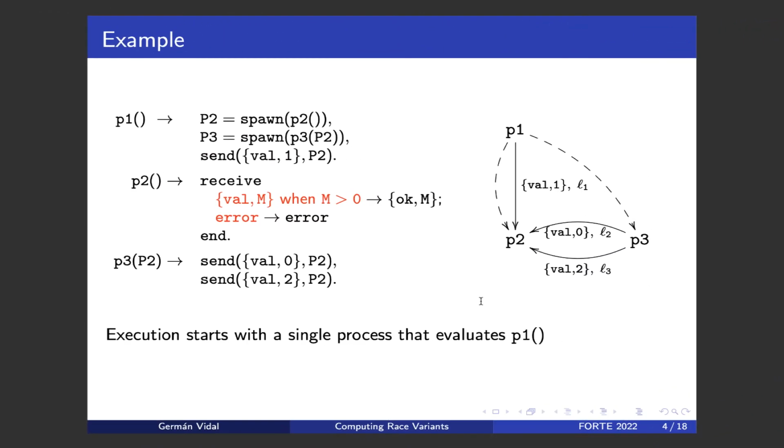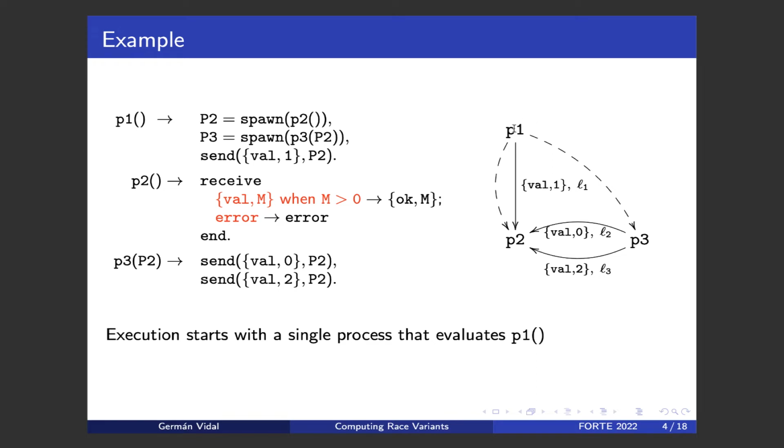Let me illustrate the language that we consider with a very simple example. So you don't need to focus on the text. This is essentially pseudo Erlang. You can just look at the diagram in the right hand side. So here essentially we start the computation with a process that we call P1. P1 is the PID of this process. And then this process performs three actions that you can see here.